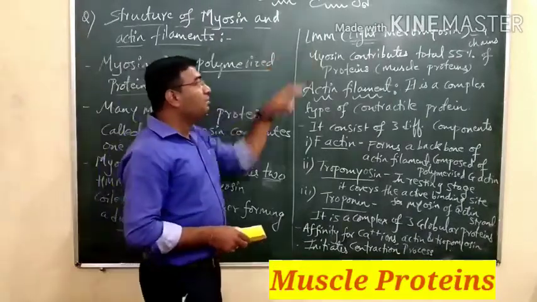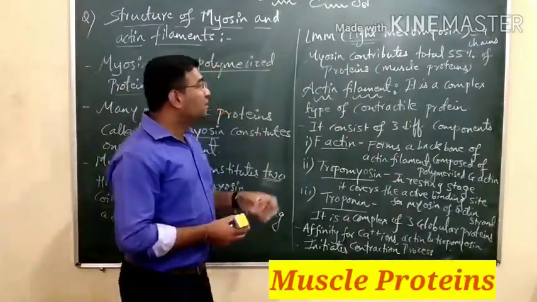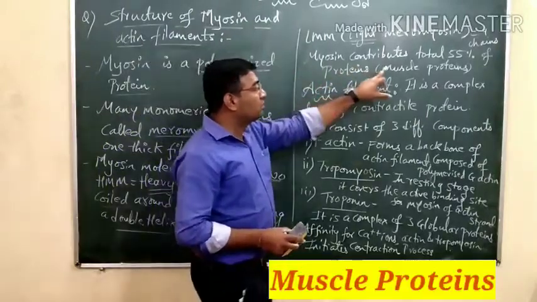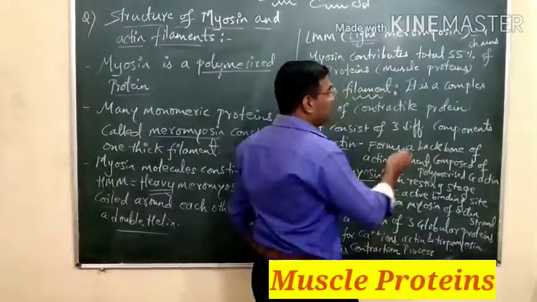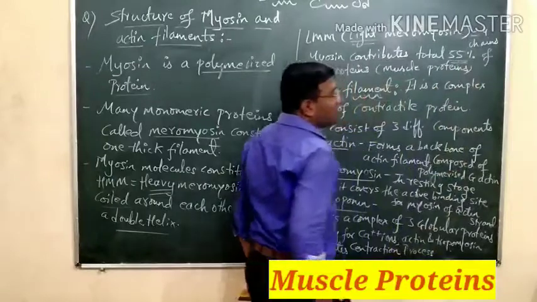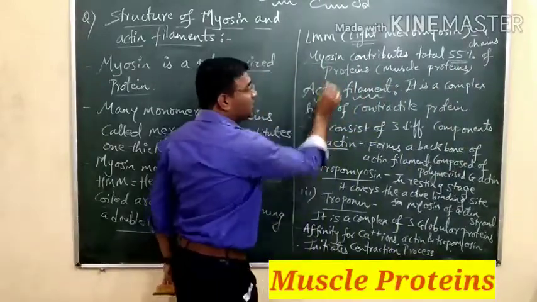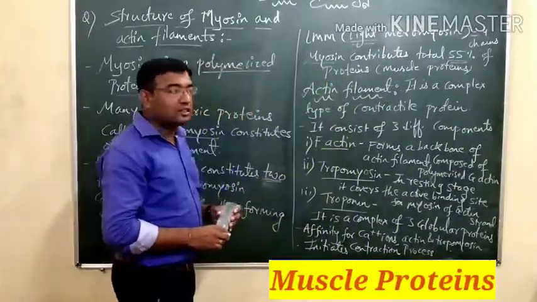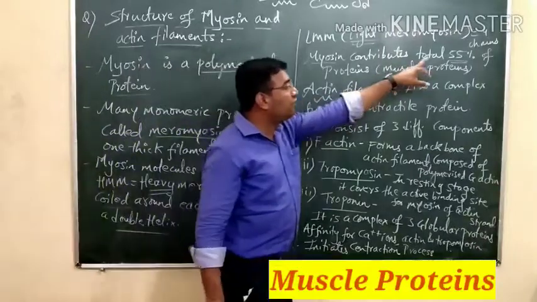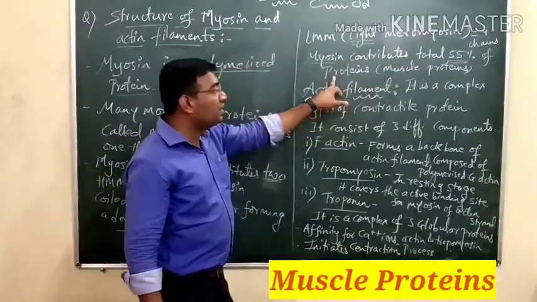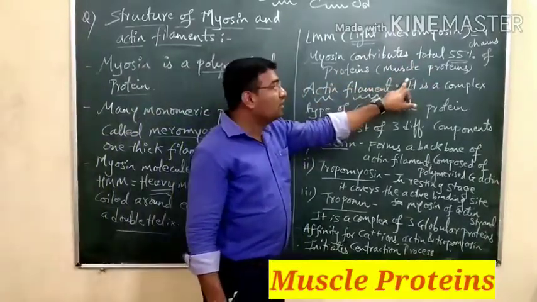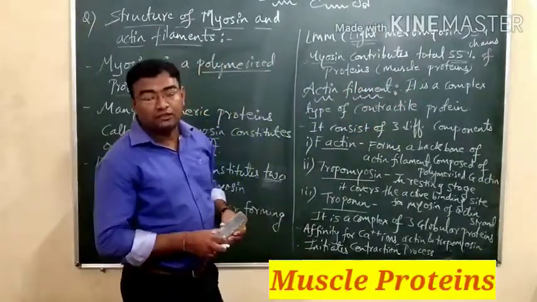Myosin contributes a total of 55%. This is also a very important number. When we look at the total contribution to the muscles, myosin constitutes 55% of the total protein content, that is, the muscle protein. So what will be the remaining percentage for actin?